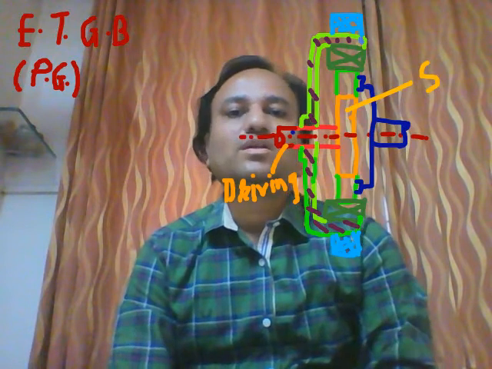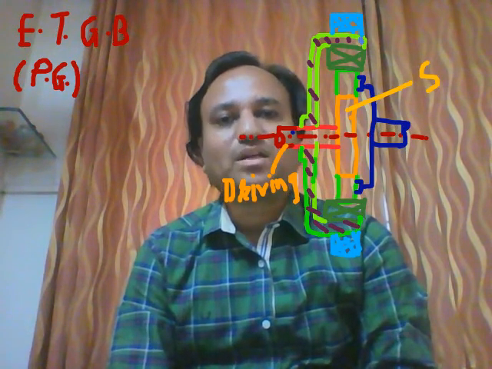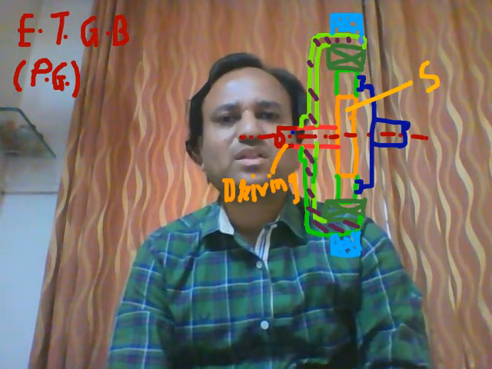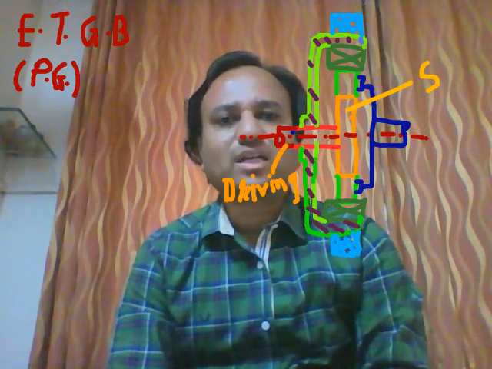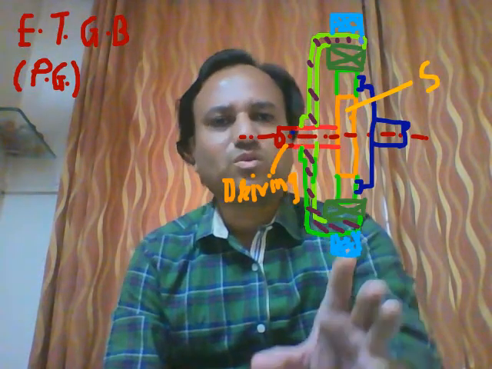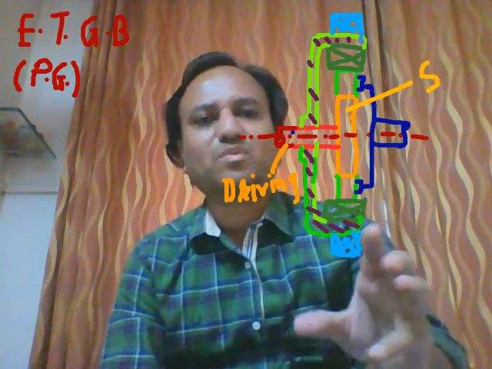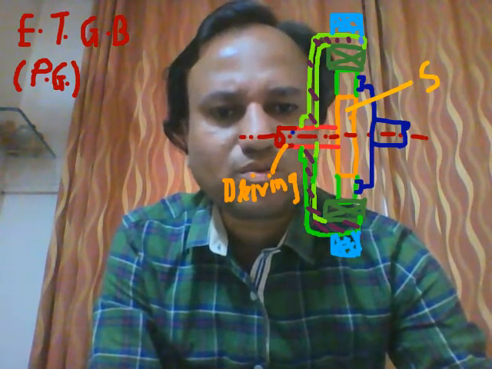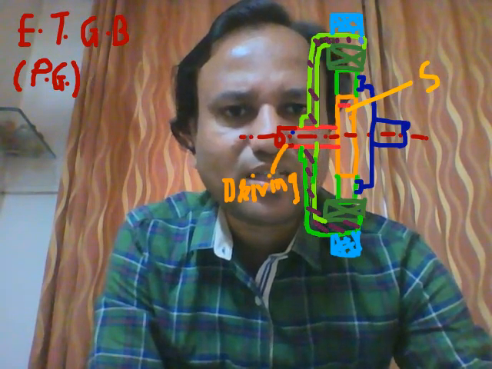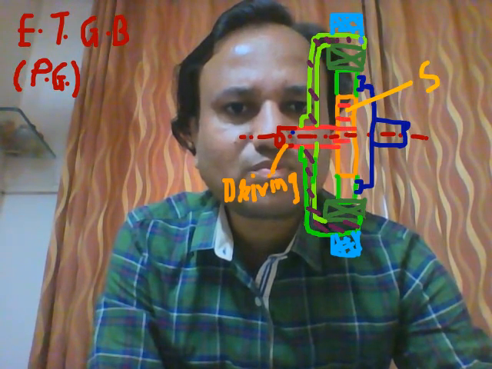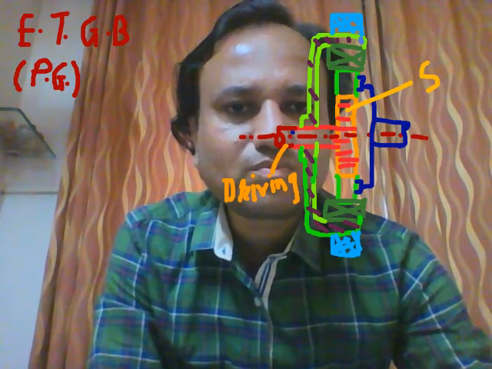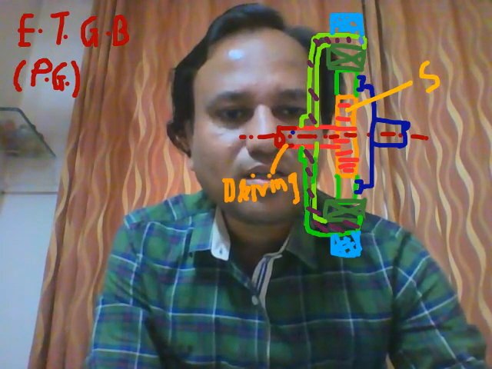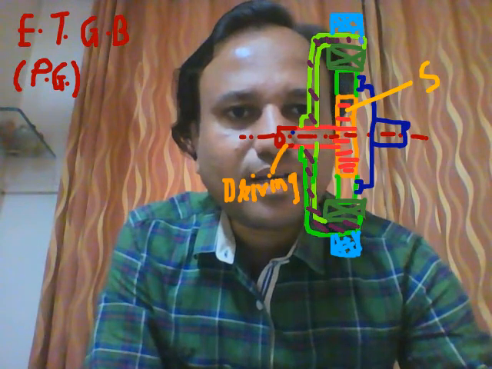So a pair of epicyclic gear trains are used. Here I am discussing a gearbox having only a single stage, so I have considered one set of epicyclic gear train. The driving shaft is connected to the sun gear. This is the sun gear.